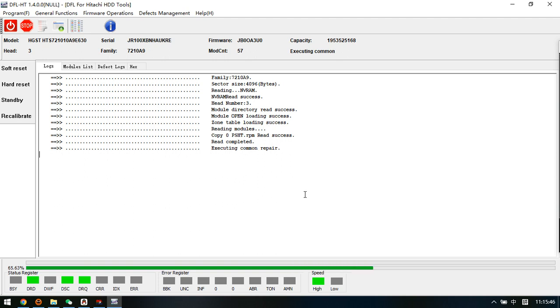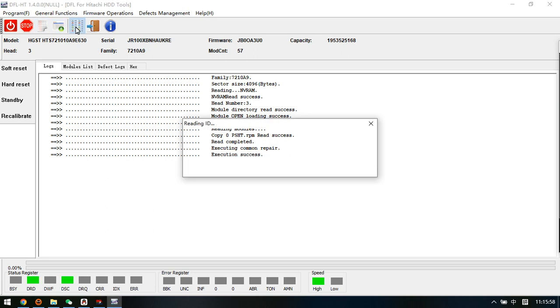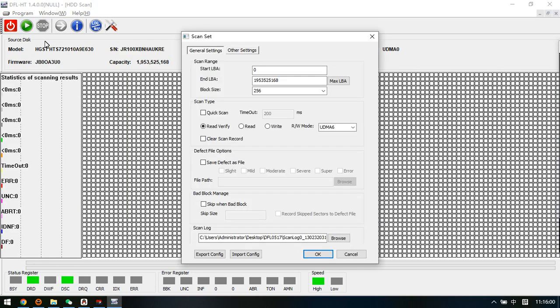So we just wait a little bit. Okay, so execution success. Right now we can try to scan